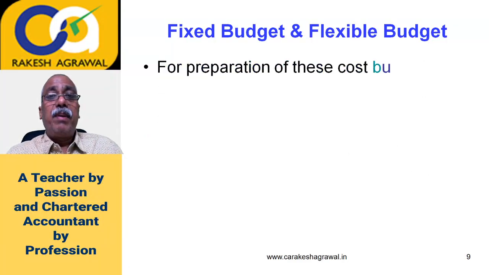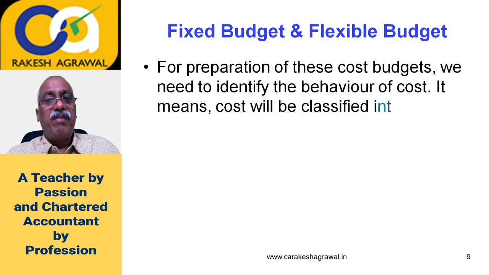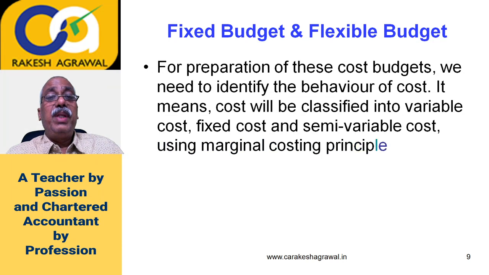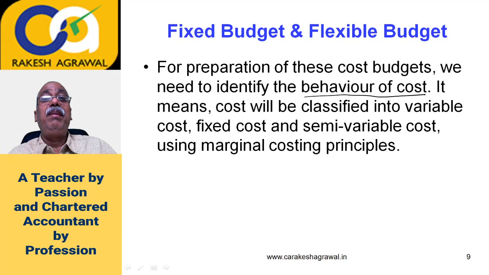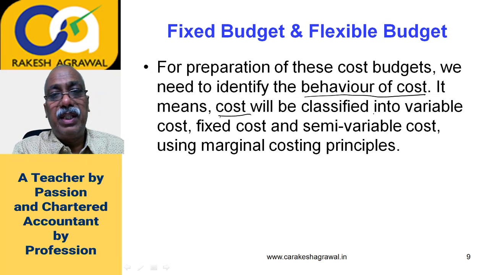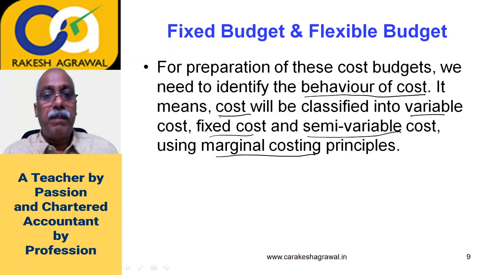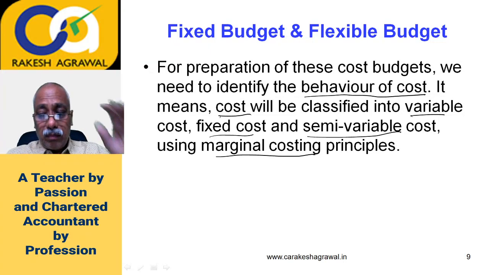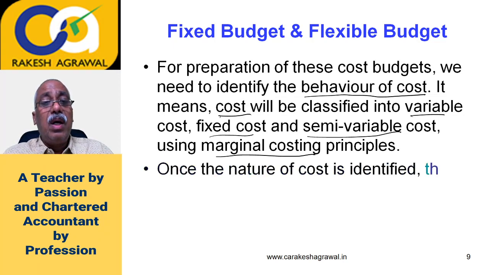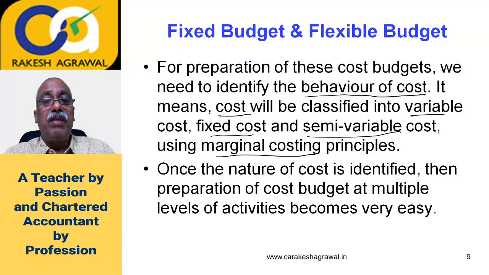Now, for preparation of these cost budgets, fixed or flexible, what we need to do? We need to identify the behavior of cost, which we had seen in marginal costing, that is CVP analysis. You have to identify which cost is variable, which is semi-variable and which is fixed. So cost will be classified first into variable, fixed and semi-variable cost using your marginal costing principles. So you'll have to basically apply marginal costing for preparation of fixed and flexible budgets. So first identify the behavior of cost, and then once the nature of cost is identified, preparation of cost budget at multiple levels of activities becomes very easy.